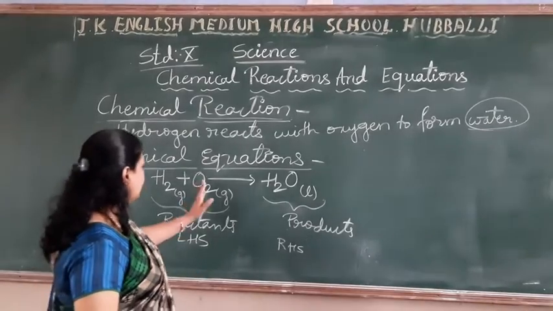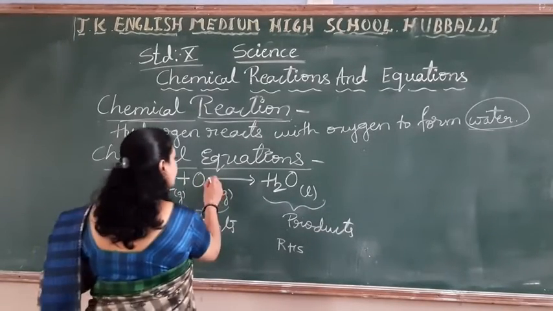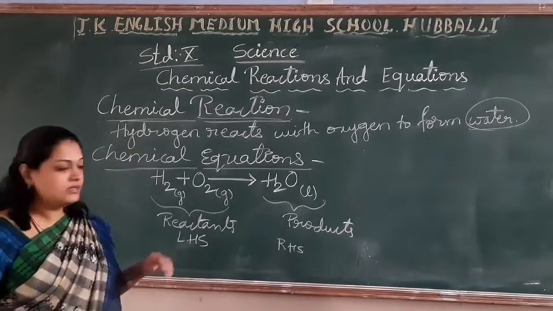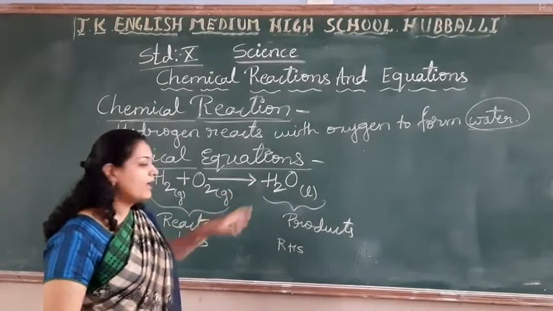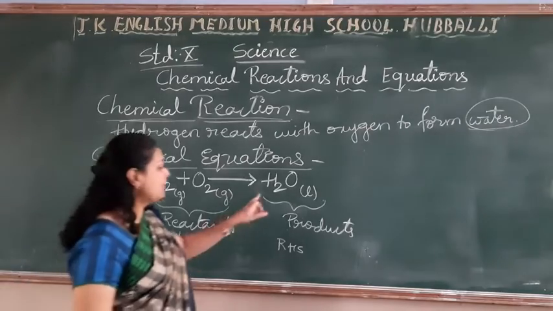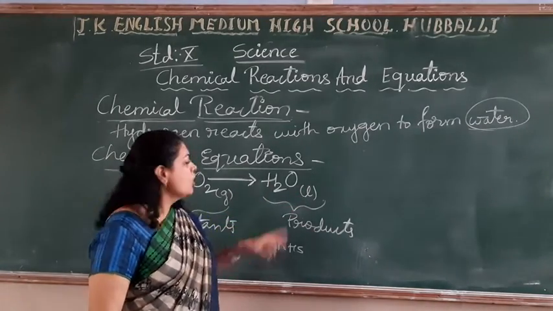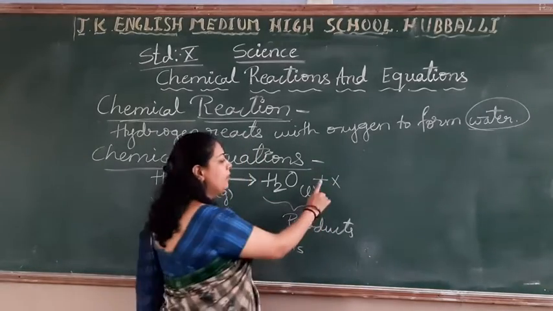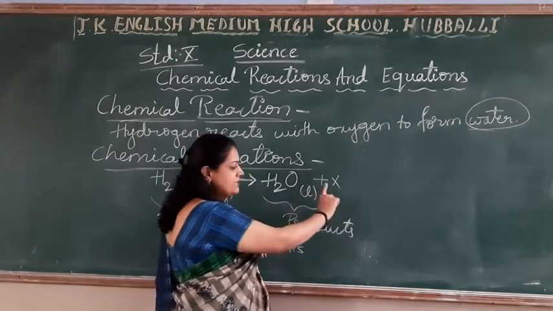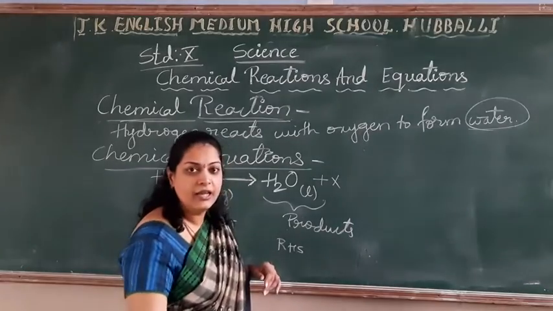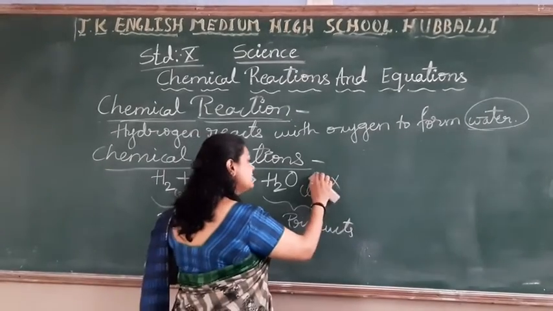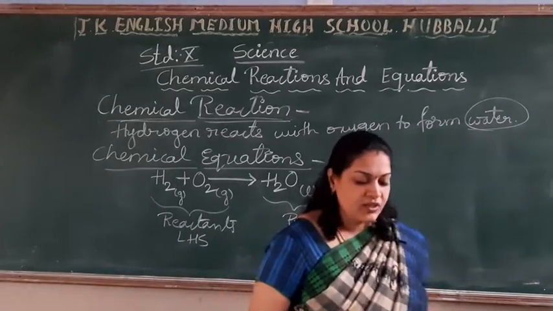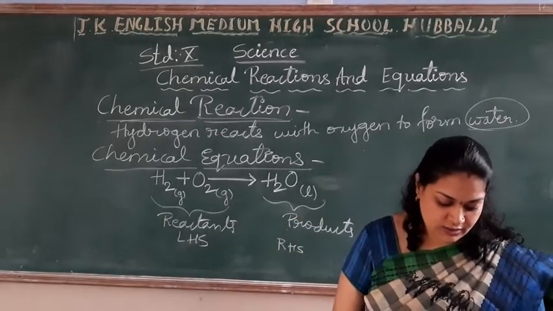Reactants and products are separated with one arrow mark. After the product side, if one more is there, you can write the plus sign again and continue. Right? So this is the first way of representing chemical equations.